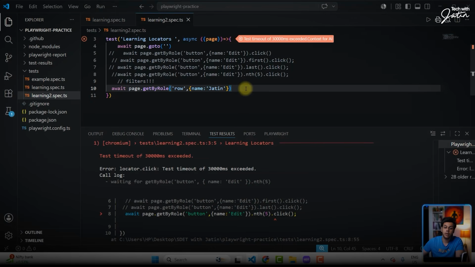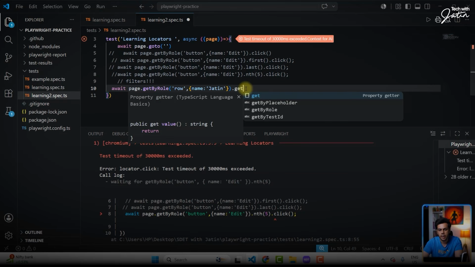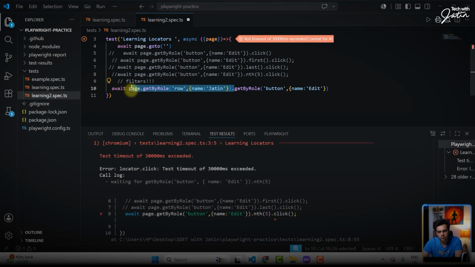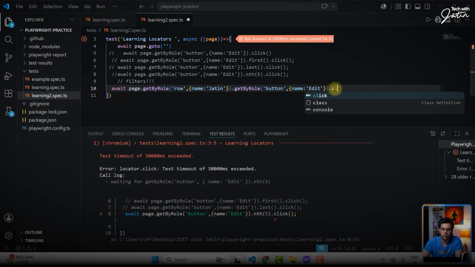Okay. Then what I'm going to do is, once I find this row, to that particular row I'm going to do a dot getByRole, and here I'm going to say find a button, and over here the name is going to be edit. So I hope you know that. First, I'm going to get the row. Once I get the row, to that particular row I am doing a getByRole again, and that time I'm finding a button which has the visible text as edit, and then I'm going to perform the click. This is what I've written.